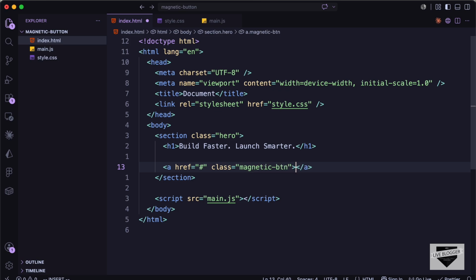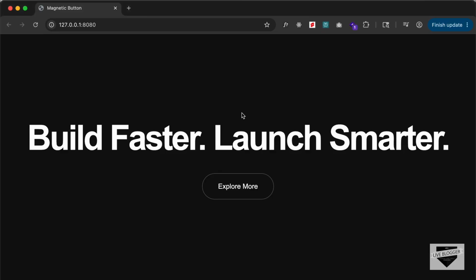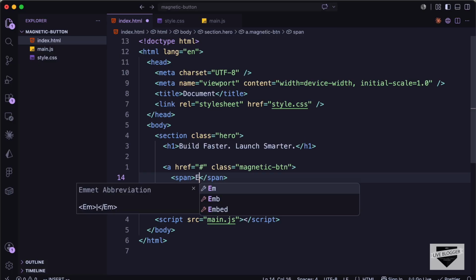And let's add a span for the text, because if you take a look at this button, when we hover over this button, we can see that the text also moves other than the button itself. So we will add that inside a span.